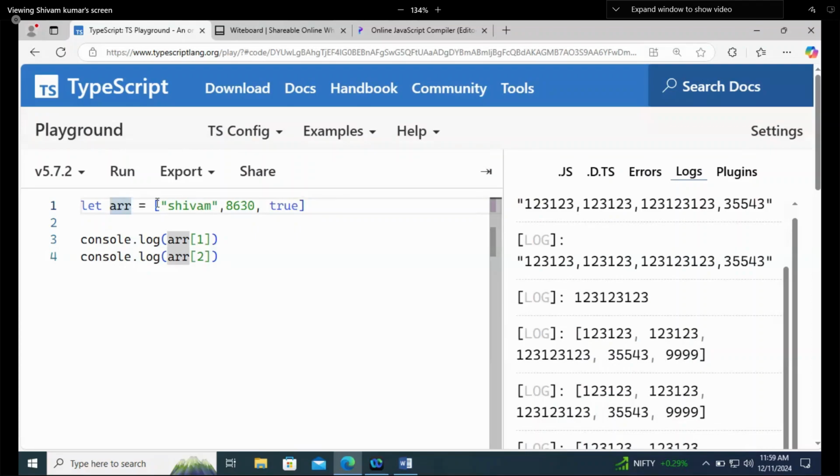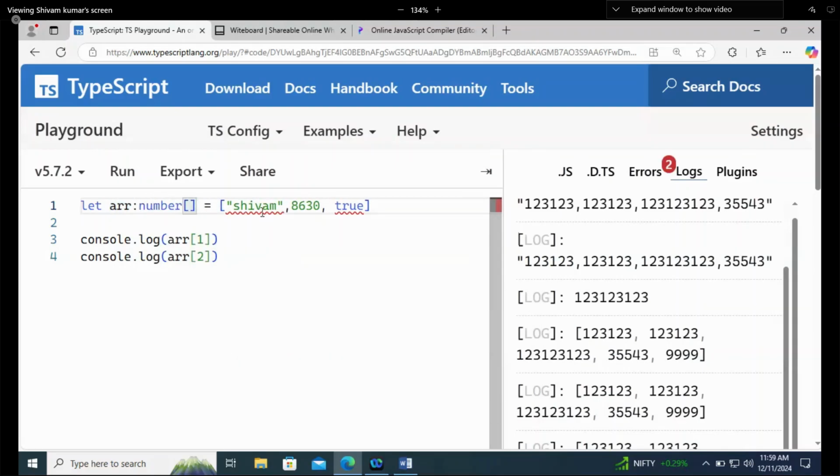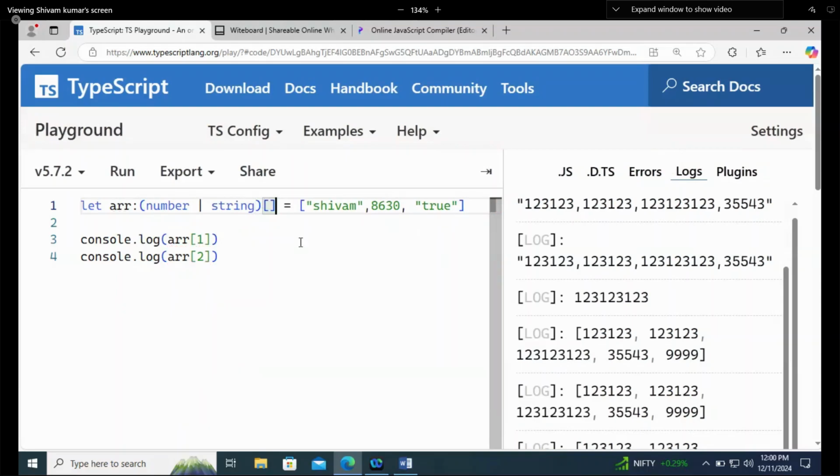Number, it will be an error. String, it will be an error. Boolean, it will be an error now. Let's say if I am creating a number array, these two values are not good values here. So yesterday that's why we taught you union and intersection. So for that, let's say this true is a string, because two values will check. So I will say that it will store number or string, and then array. That's it.